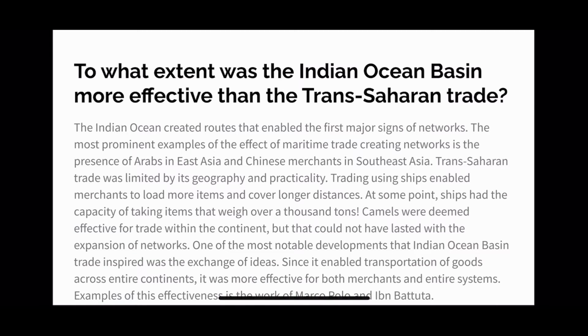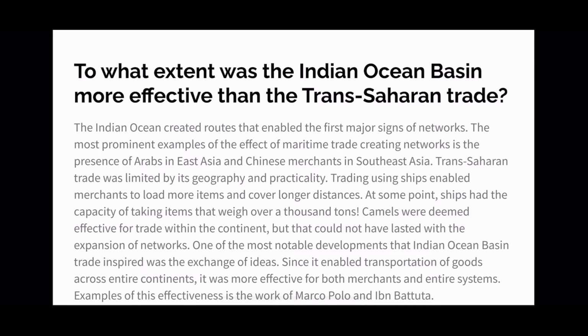And essentially, to answer this question, what makes it more effective than trans Saharan trade is that it wasn't geographically limited. In a sense, trans Saharan trade was limited by its geography and it wasn't even that practical. When we think of the tools used in trans Saharan trade, it was nothing but camels and caravans. However, using the Indian Ocean basin as a tool of building a global network, you could see trade using ships, which enabled merchants to load more items and cover longer distances. And at some point, the ships could even take a capacity of over 1,000 tons. Smaller ships could take about 300.